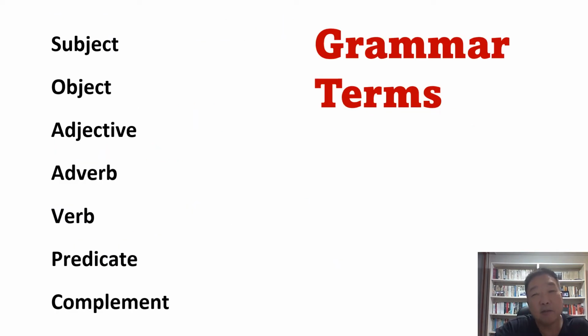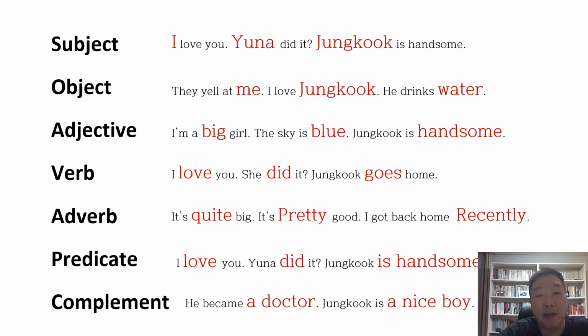I think you guys already know these words, the grammar terms, but I have to remind you of these terms again. Because to learn about the word order, you need to know these grammar terms. Well, subject, object, adjective, adverb, verb, predicate, complement. All right? Just in case you need more explanation, I'll do this.